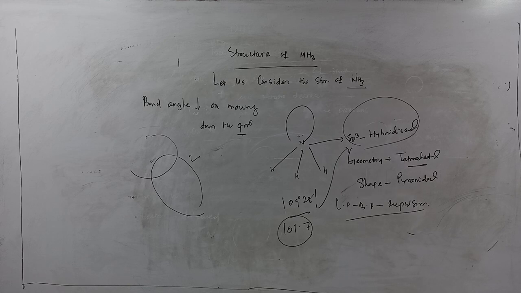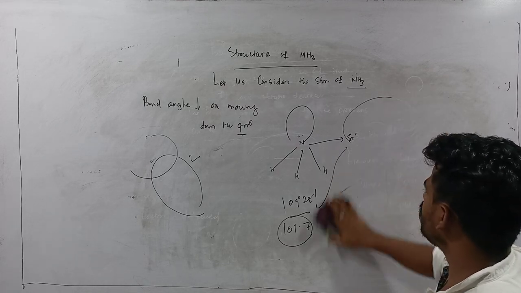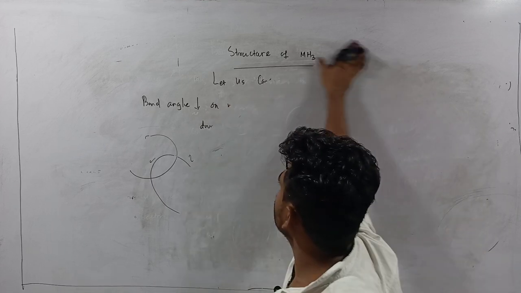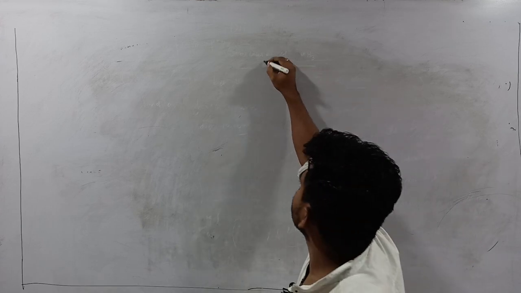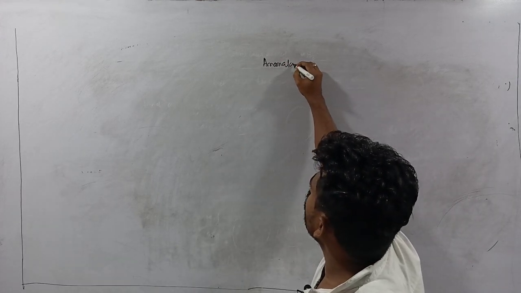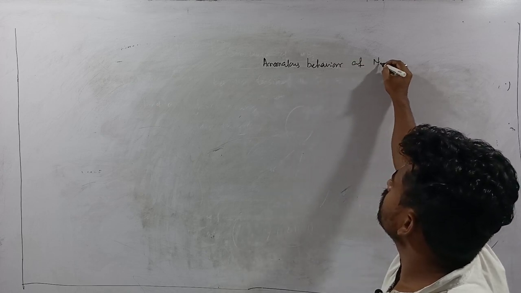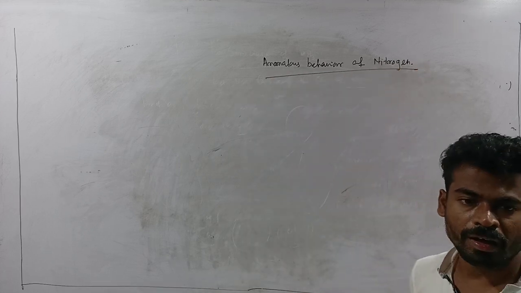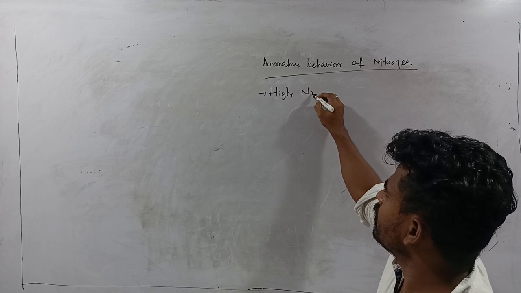Next we will discuss the anomalous behavior of nitrogen, how nitrogen differs from the rest of the elements. That is the anomalous behavior of nitrogen. First one, it is highly non-metallic.